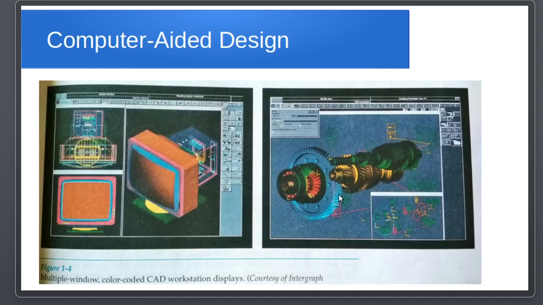We can design it part by part and then integrate it together to look as a whole. Here you can see how a computer can be designed with this CAD software.